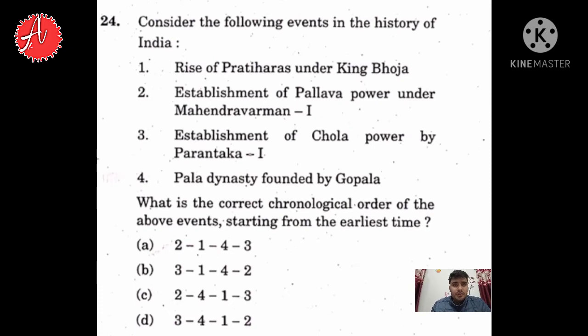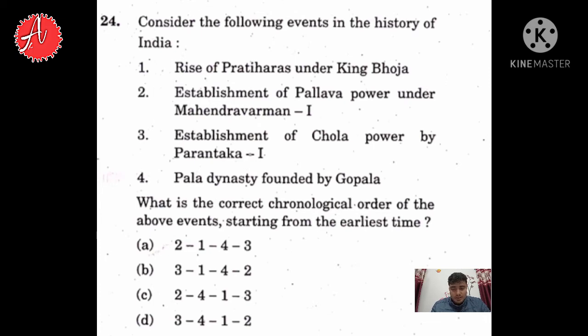So question number 24 is: consider the following events in the history of India. There were four events they have given. We have to tell their chronological order, starting from the earliest. So if you see, the first statement is rise of Pratiharas under the King Bhoja. Second is establishment of Pallava power under Mahendravarman I. Third is establishment of Chola power by Parantaka I. And fourth is Pala dynasty founded by Gopala.